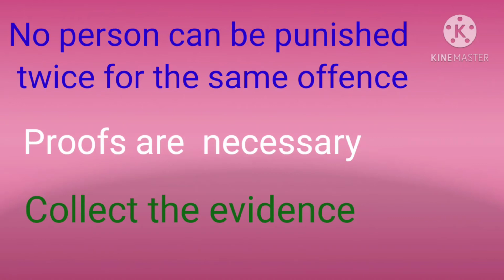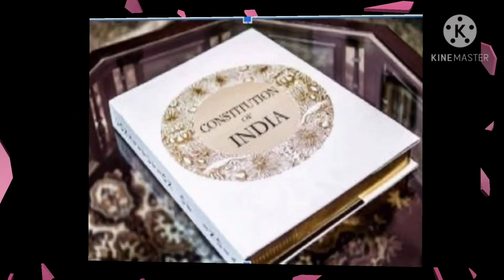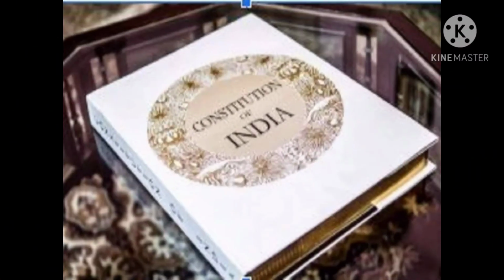Next, if the person agrees that he did the crime, then he is not punished immediately, means he is getting less punishment. So, student, the Constitution has provided many rights, but it is our responsibility to take care that others are not affected by our behavior.